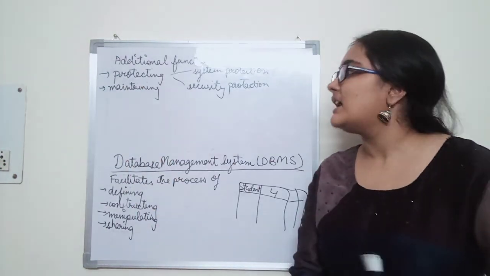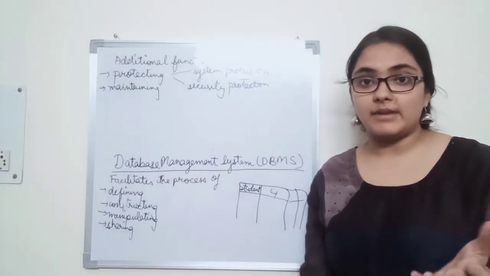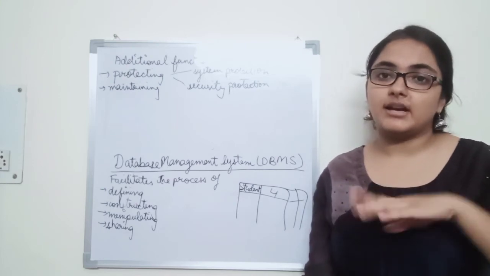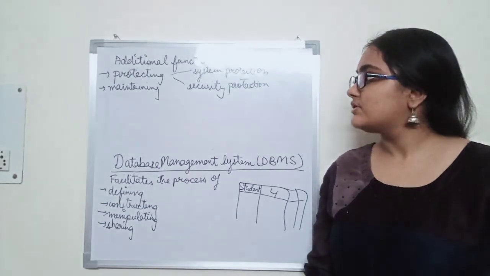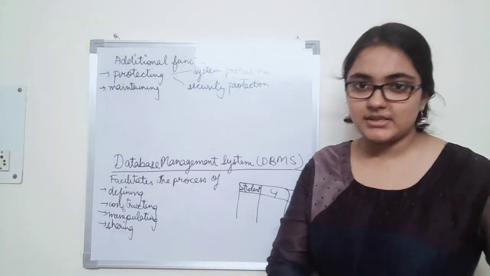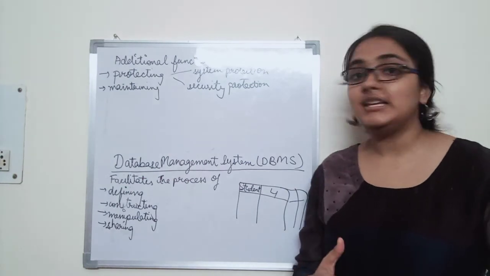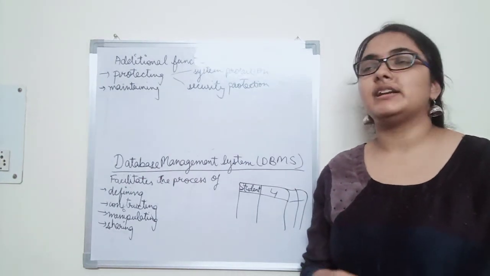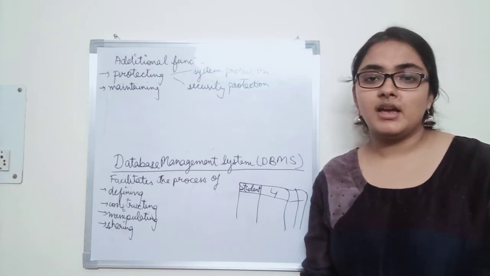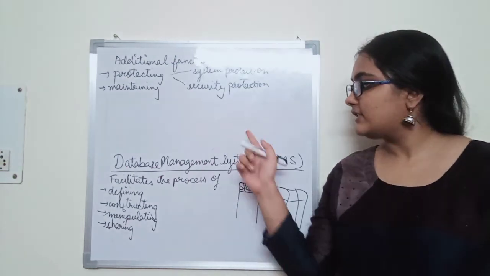Maintaining the database means allowing the database to change, or its requirements to change, over time so as to allow the database to evolve, as it has a life cycle of a long period. So these are the major functions of a database management system, and DBMS is mostly used to create and maintain a database. Other than that, we can also write application programs and use file processing to access and create the database, but DBMS is more popular.